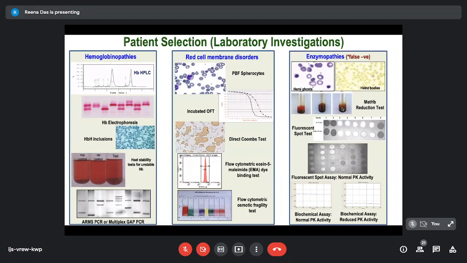You can do the fluorescence spot test, which is a good test if you have to do it in a field setting or you want to transport the samples after blotting. The pyruvate kinase activity is a little difficult to do, and there is a fluorescence spot test as well. But then again, you have to do the test only after leukodepleting the sample.